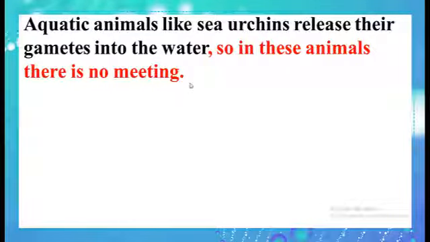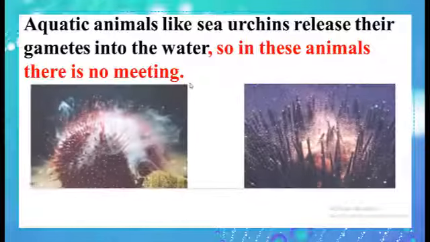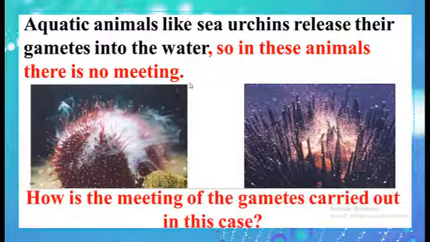Aquatic animals like sea urchins release their gametes into the water. So, in these animals, there is no mating. How is the meeting of the gametes carried out in this case? So, the female urchin that lives in water releases to the water its ovules, which are the female reproductive cells, that is the orange color here.